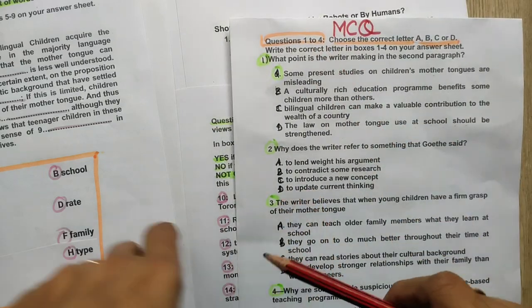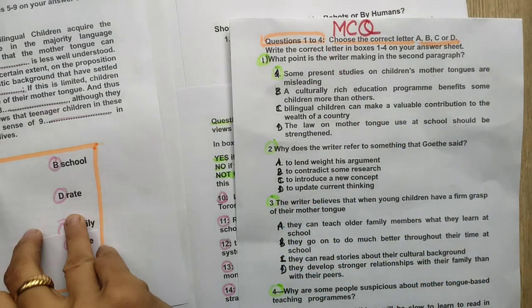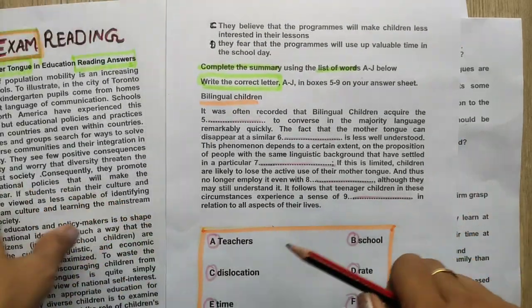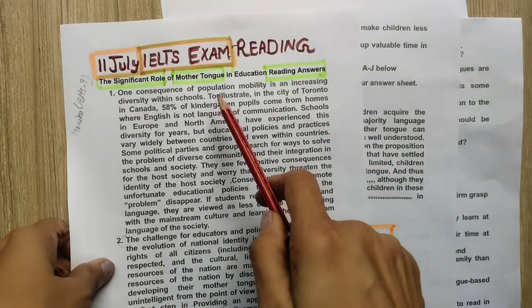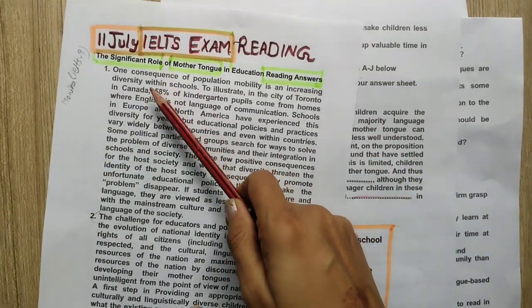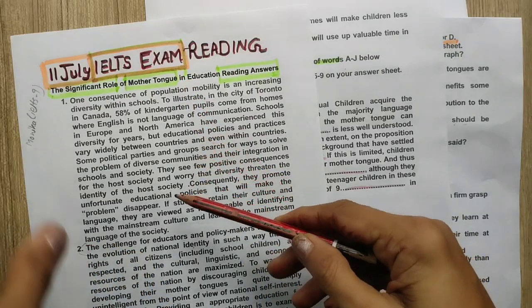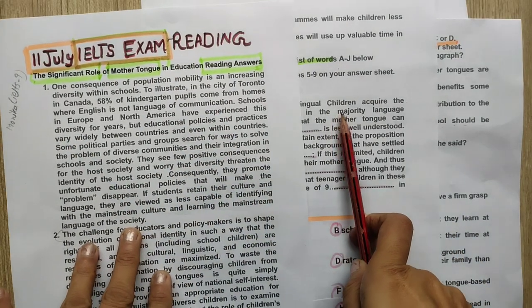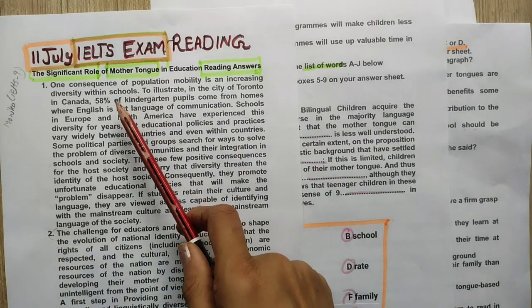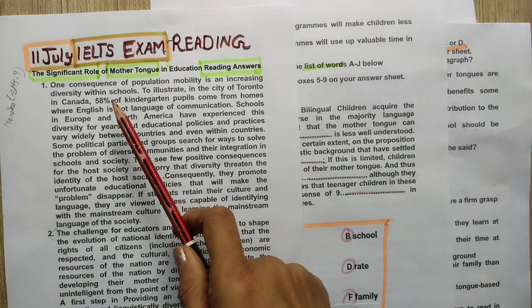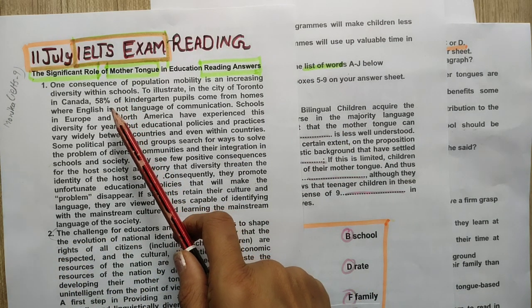But definitely I will start my reading passage with first multiple choice questions. And you know, this reading was part of 11th July 2024, that happened just recently. Let's start this reading, and before going to the questions I will read the title. You also have to read the title and you will be doing practice with me.